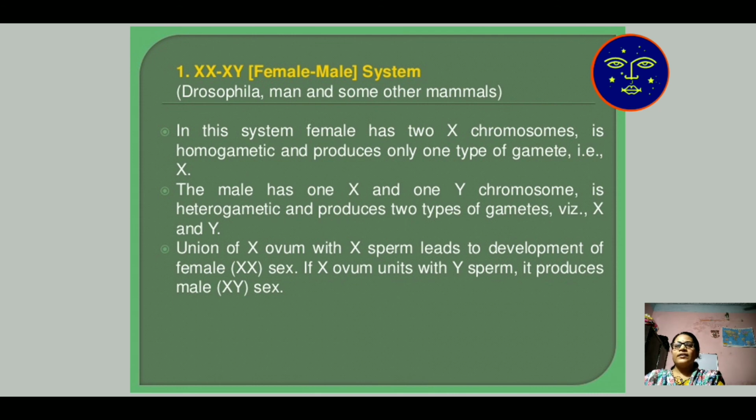In this male, X determines the female character and Y determines the male character. Union of the ovum X and the X of sperm develops XX, that is female character. If the ovum X unites with the Y of the male, it produces a male sex.